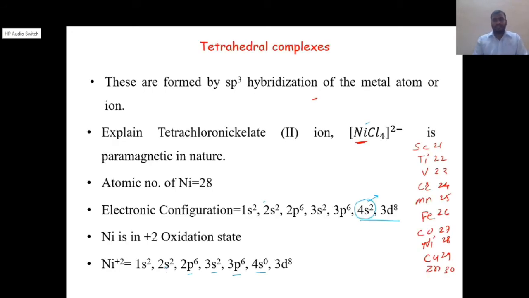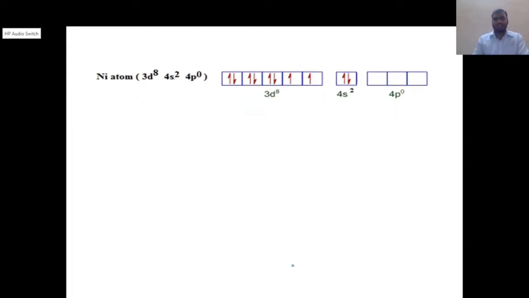Next we will see how the hybrid orbitals are involved to form a bond. We have the electronic configuration of Ni2+: 1s2, 2s2, 2p6, 3s2, 3p6, 4s0 and 3d8. In the d orbital, how many electrons are there? 8 electrons. So how is this electron arrangement?